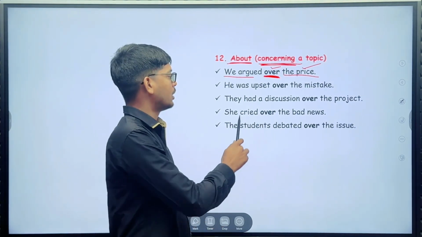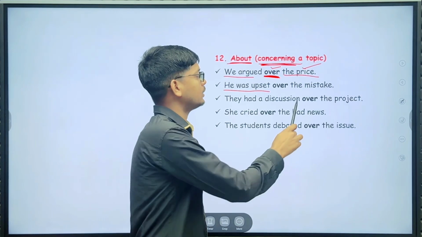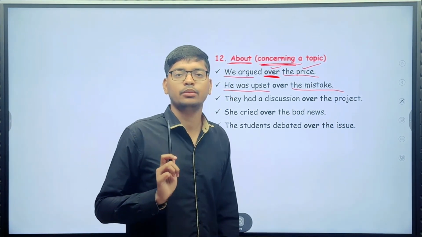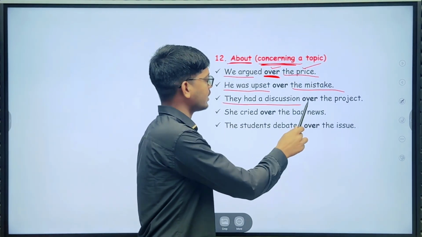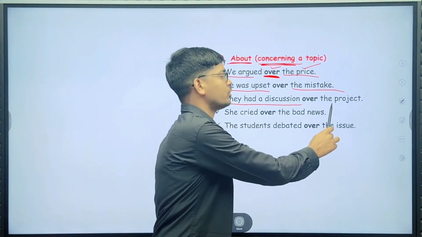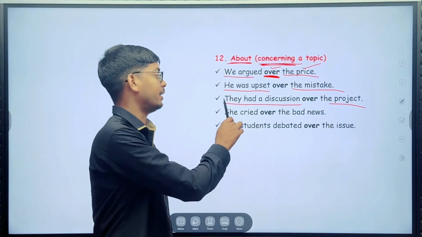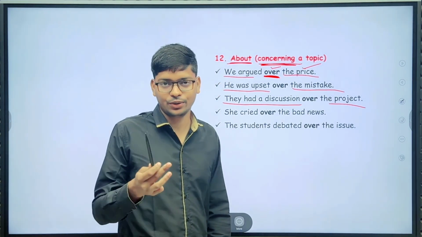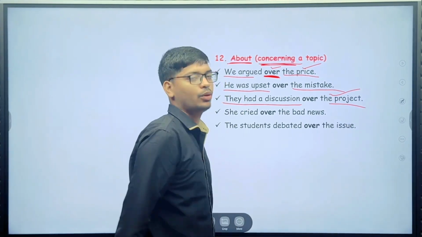Okay, he was upset over the mistake. They had a discussion over the project. So you can use easily over for concerning the project.